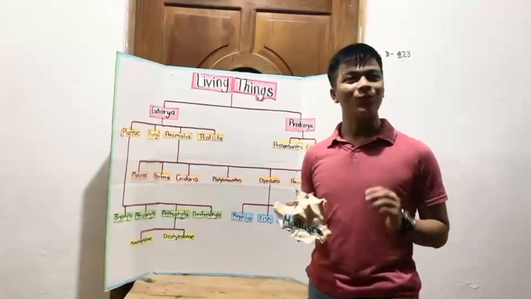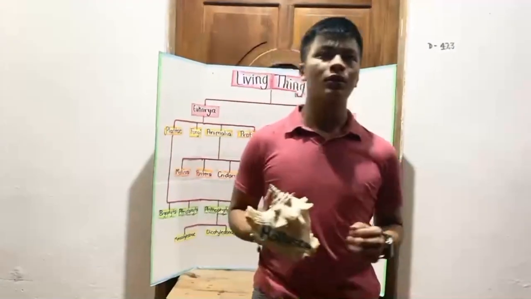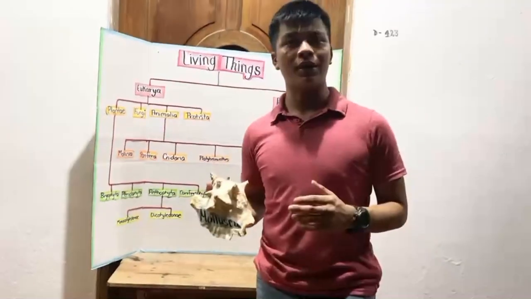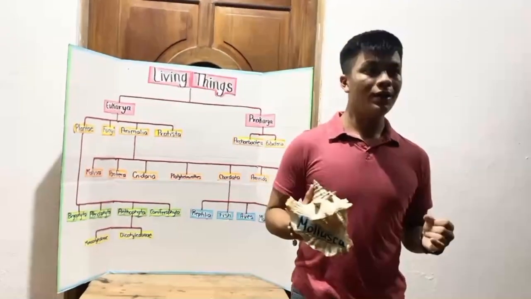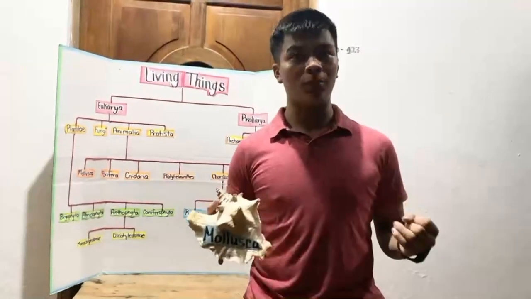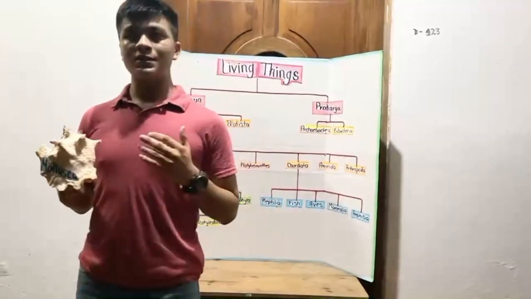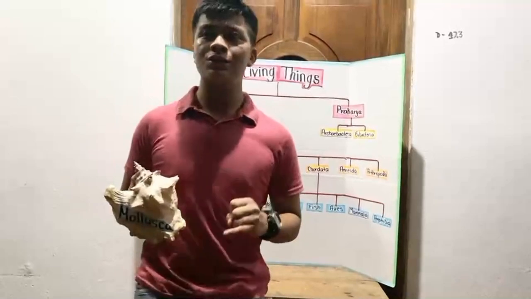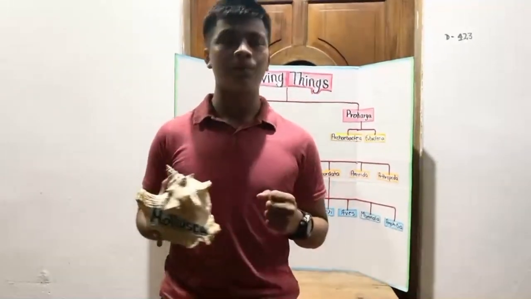Annelida. For this phylum, we can think of the Spanish word anillo. They are worm-like organisms, worm-body organisms, and have ring-like structures throughout their bodies. And lastly, the phylum Arthropoda. Key characteristics that identify this phylum are that organisms have jointed legs and have more than one body segment.